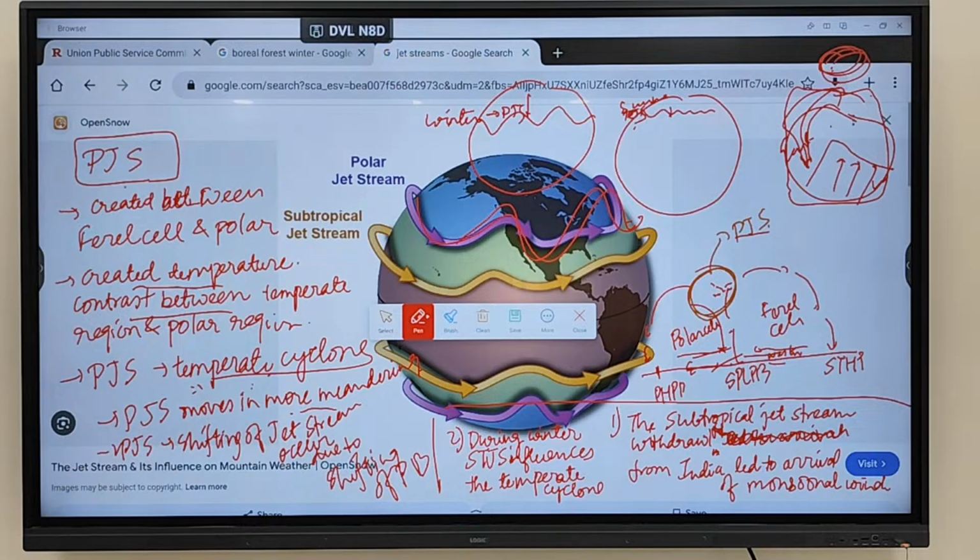First is correct. During winter, subtropical jet stream. STJS means subtropical jet stream.